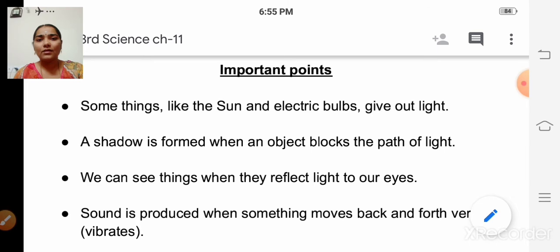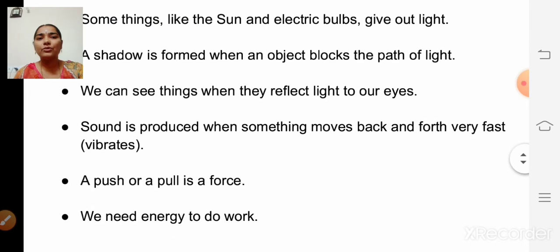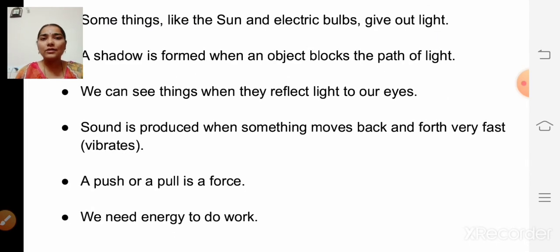Okay. So how is sound produced? Sound is produced when something moves back and forth very fast, isn't it? So this type of movement is called vibration. Sound is produced when something moves back and forth very fast, and this type of movement is called vibration.